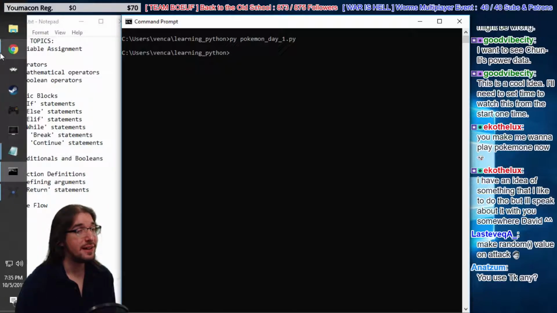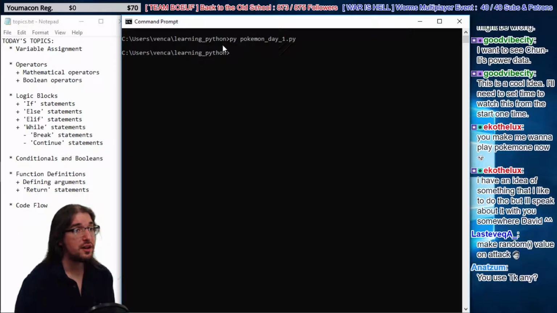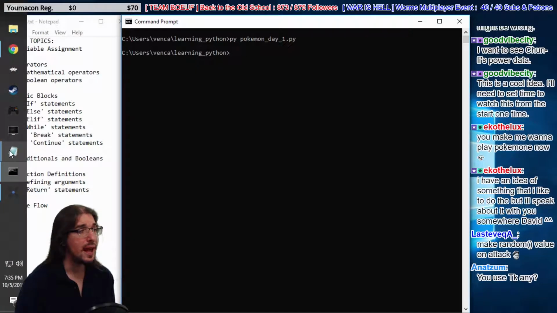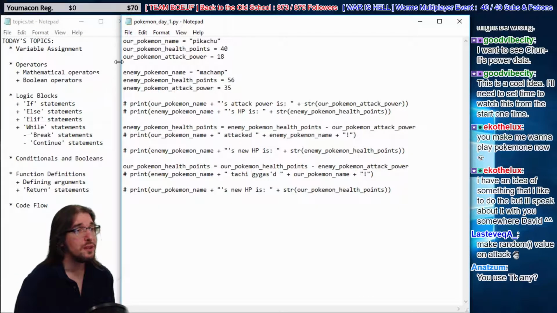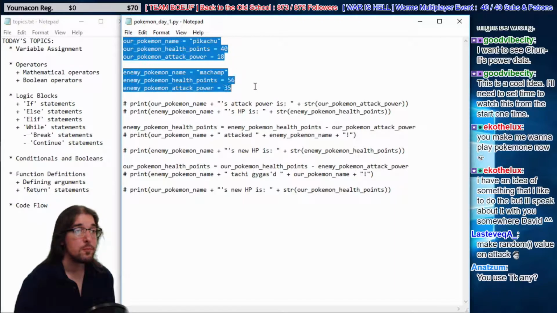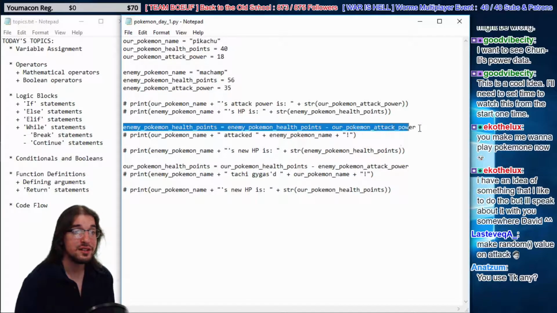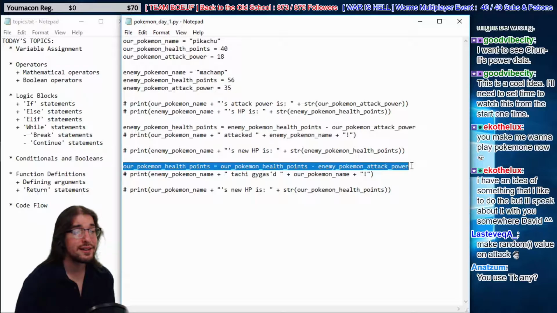Speaking of text, guys, just because we saw nothing doesn't mean nothing happened. We ran this code, we saw nothing. But look at what happened behind the scenes. We defined some data. Machamp got attacked right here. We didn't see it, but he did. And then Pikachu got attacked right here. Again, we didn't see it, but he got attacked.